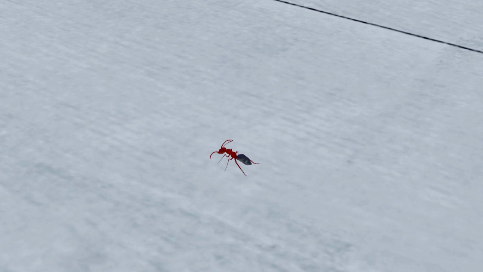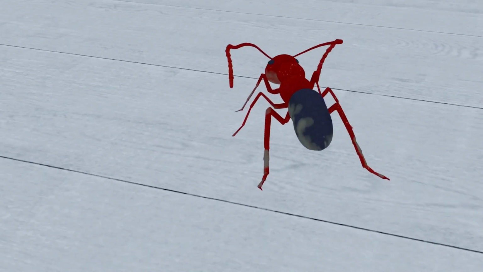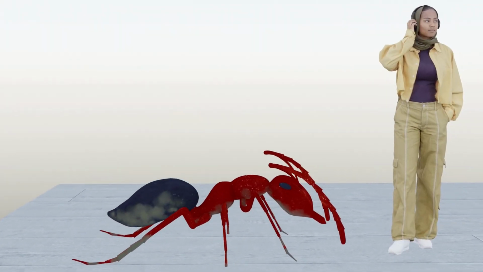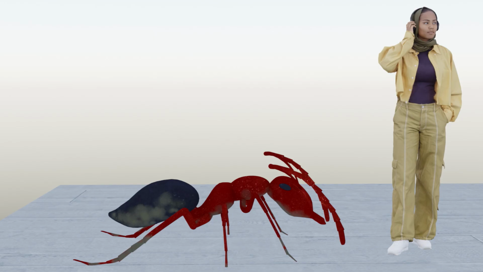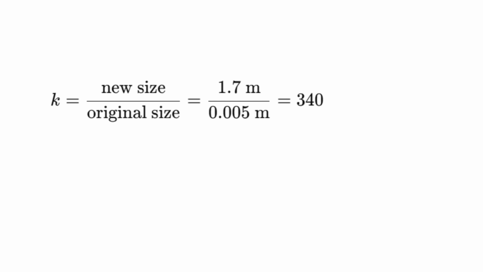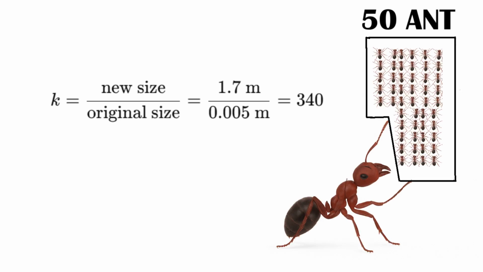A typical ant is about 5 millimeters long and can lift 50 times its own weight. What happens if we scale it up to the size of a human, say 1.7 meters tall? First, we find the scale factor. k is equal to new size divided by original size, which is 1.7 meters divided by 0.005 meters, equal to 340. Before scaling up, the strength to weight ratio of our ant was 50,